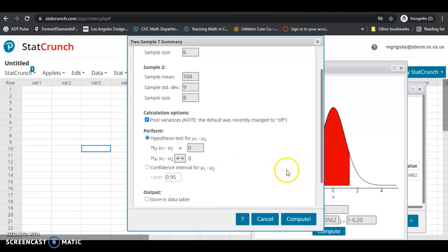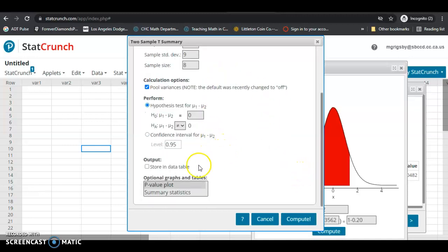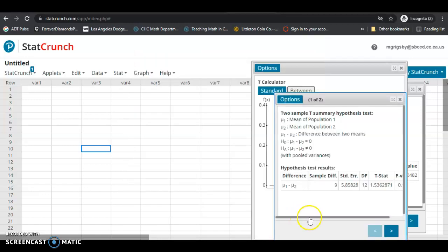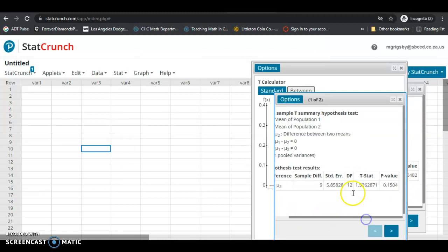Once you've entered everything correctly, we can also create optional tables and graphs. For example, you can create an optional p-value plot, but that's not necessary. Let's go ahead and get our results. What we're looking for is the test statistic.